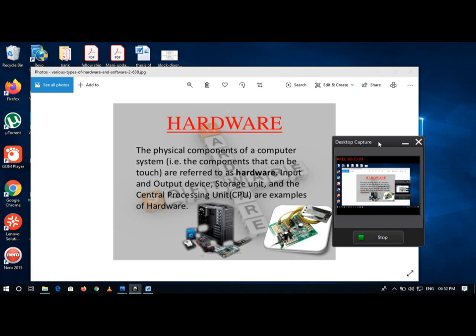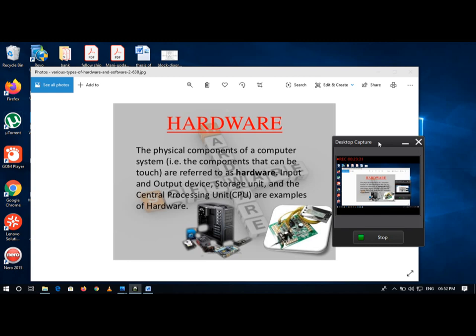Whenever he focuses that laser beam onto the barcode, it automatically reads the data stored in the barcode onto the computer display. It is very easy to enter details with the help of a barcode reader.